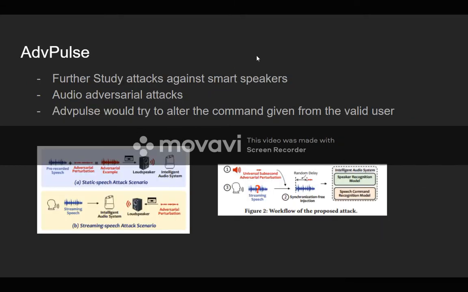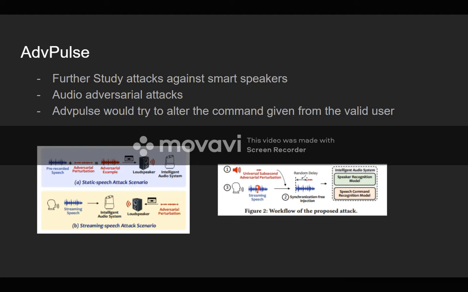So first, let's talk about AvPulse. The basic idea of this paper was that the authors wanted to further study the attacks against smart speakers. Smart speakers are devices that can understand human voice commands and perform some sort of command, such as the Amazon Echo or the Google Home, or even the virtual assistant on your smartphone.